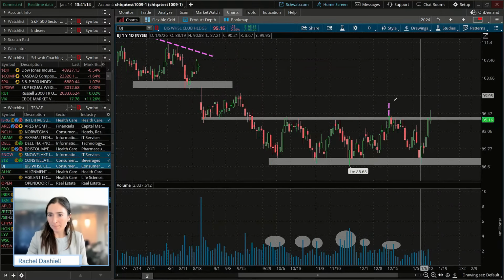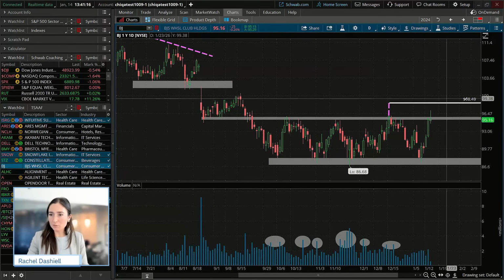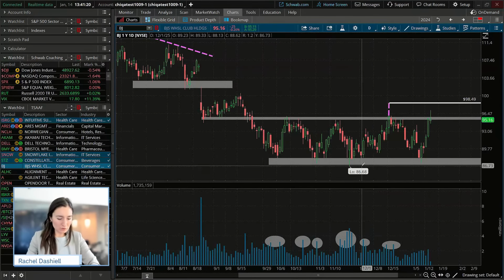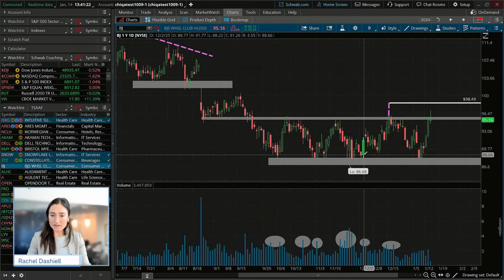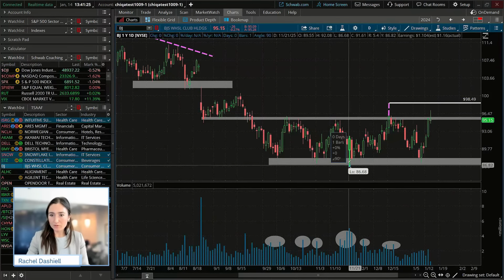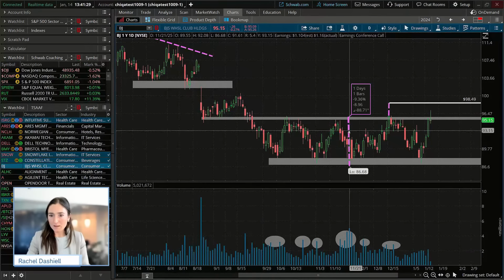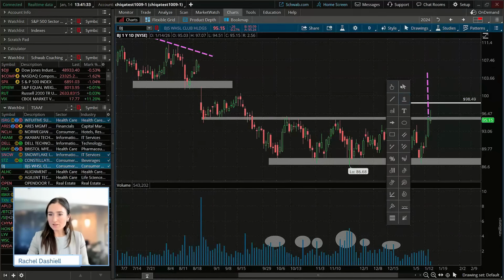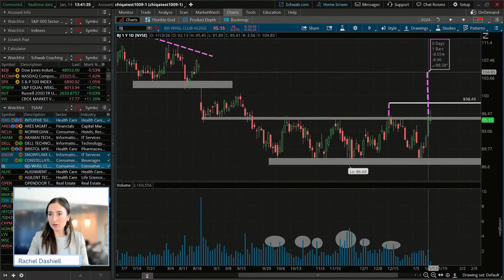Okay. So that's going to put us right at 98.50 or so. Now, if I take this measured move from the lows to the highs of this pattern here, and I move that up with a break, that still gives us a little bit of room to run.